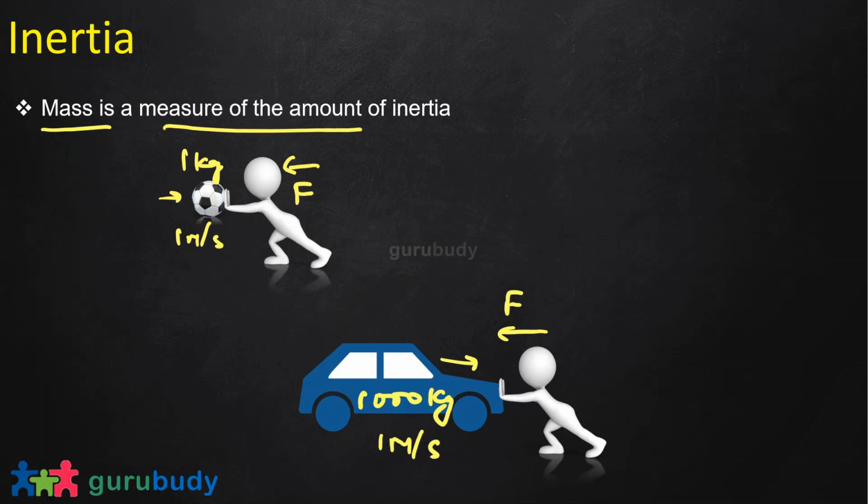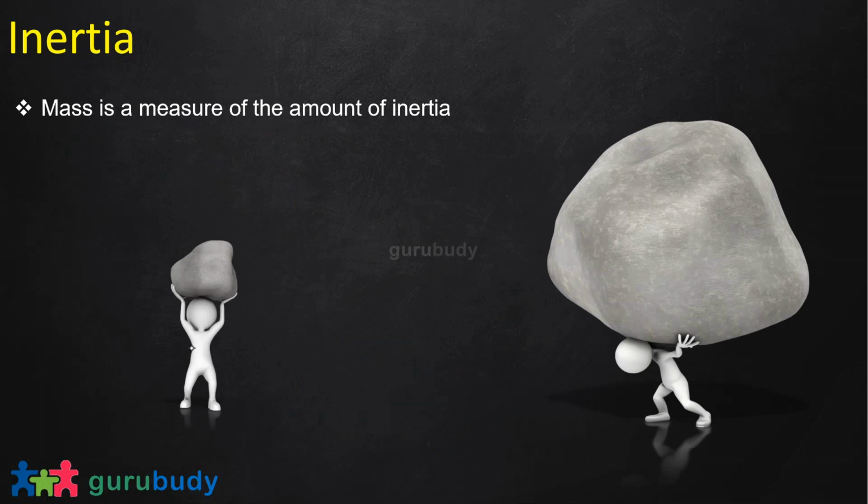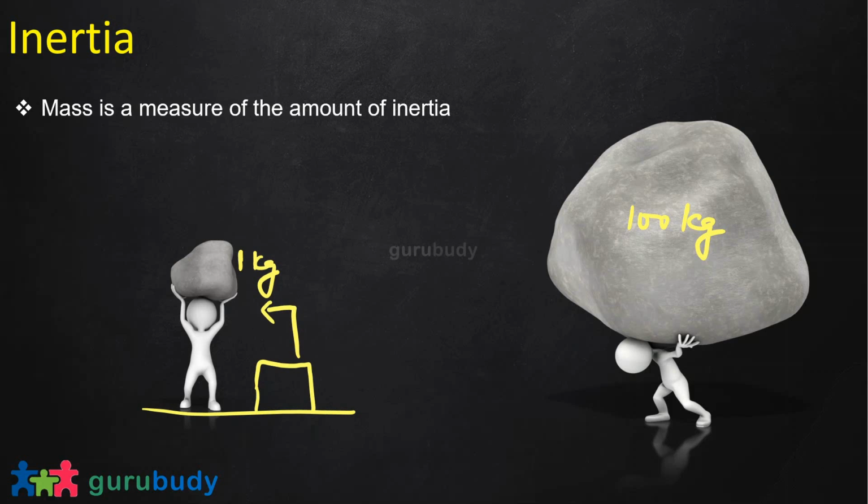Okay, one more example. Let's look at this person lifting a rock. Let's say this rock is only 1 kilogram and this other rock is 100 kilograms. Initially the rock was on the ground, right? And then the person is moving it up. So the person has to apply a lot of force to lift the rock.